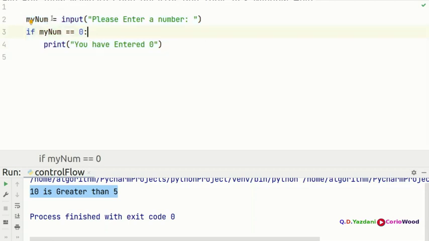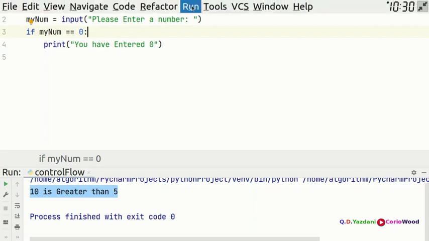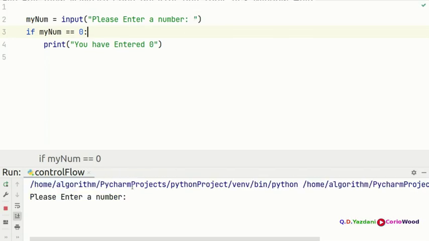Here we put my num, this variable, so we're going to get whatever information from the user, then we're going to compare it. We're going to see if my num is equal to 0, then we're going to print you entered 0, otherwise we are not going to print anything. But this program is wrong, it's going to crash.